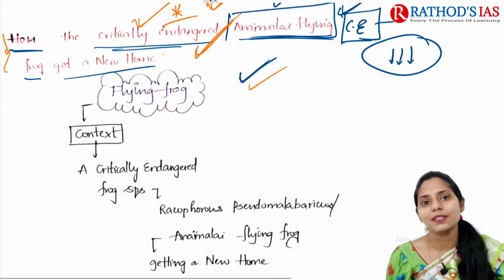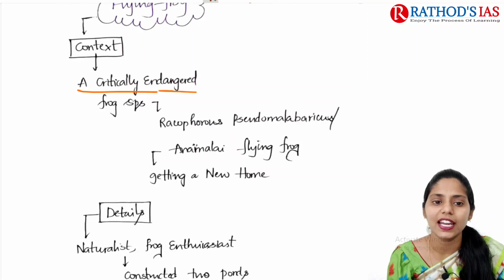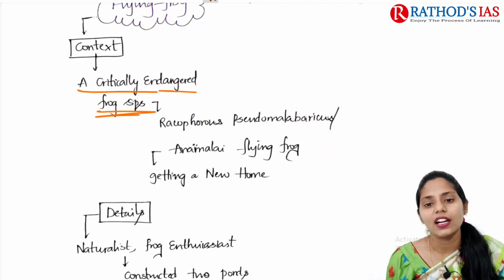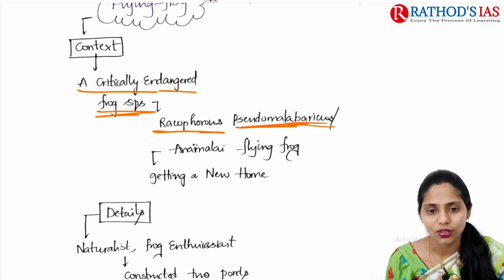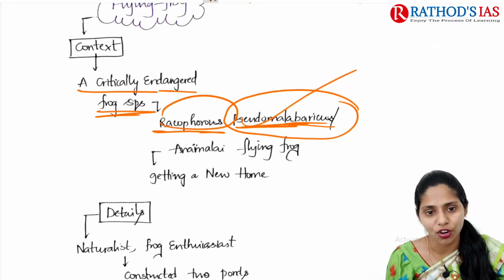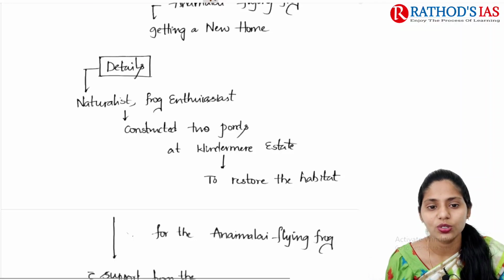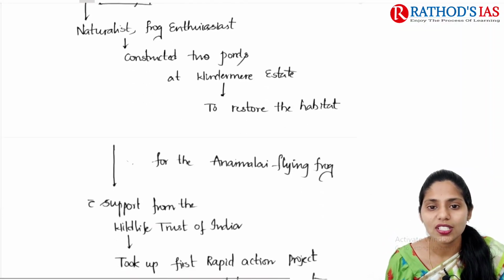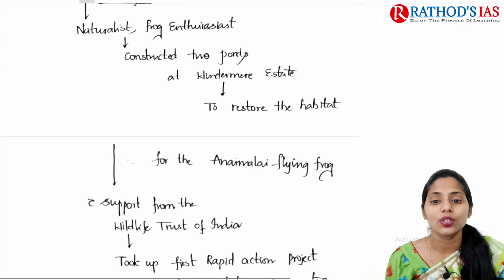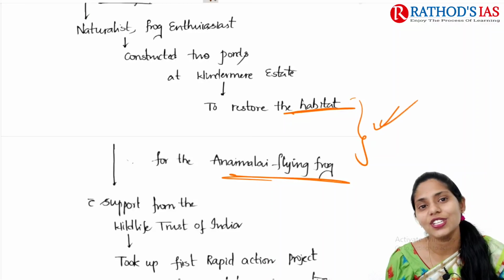So this article is mainly talking about the flying frog. If you see the context, it says a critically endangered frog species. The name of that frog species is Rhacophorus pseudomalabaricus. It is the scientific name of this critically endangered frog. So it is getting a new home. Why am I saying new home? Because recently a naturalist and frog enthusiast constructed 2 ponds in Windermere Estate mainly to restore the habitat for this Annamalai flying frog. Because of this, they are going to get a new home.